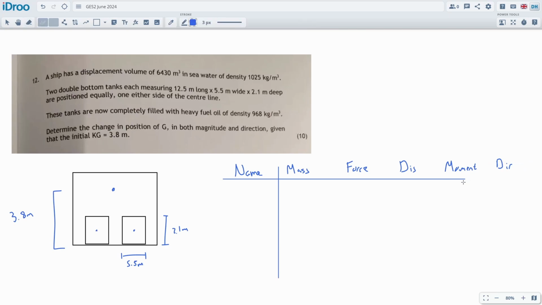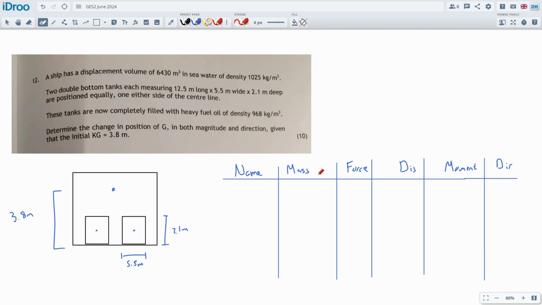Okay, right, I think that's okay. We could get some units on here for some extra good measure. Let's just drop all these down. So the mass will be done in tons because we're talking about ship-size objects. The force will be, we're not going to use that column. We're just going to do stuff in ton meters.